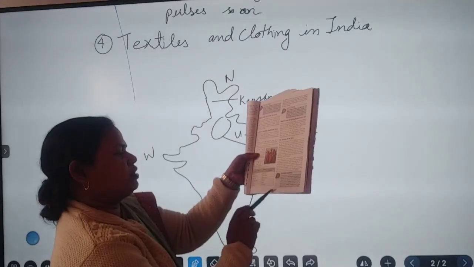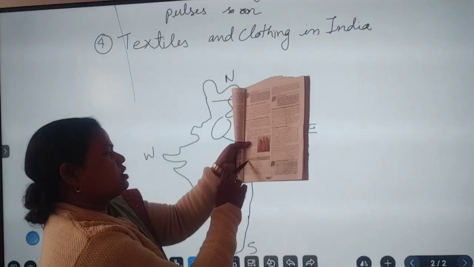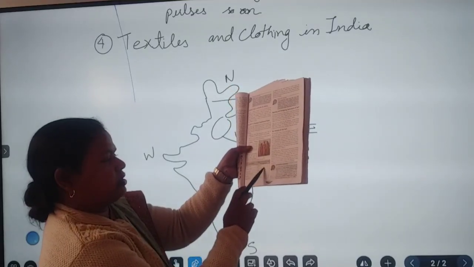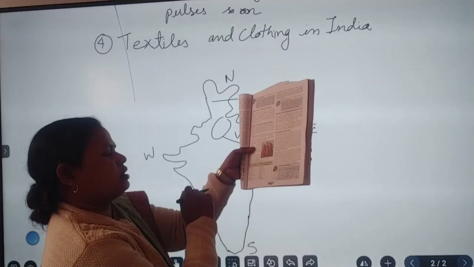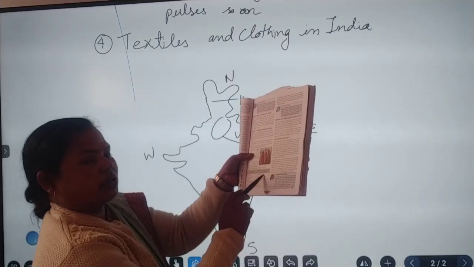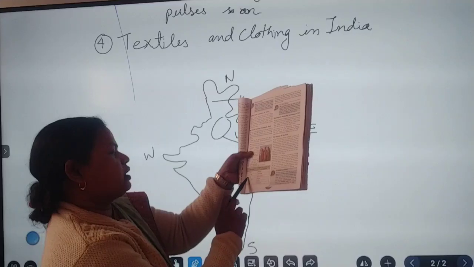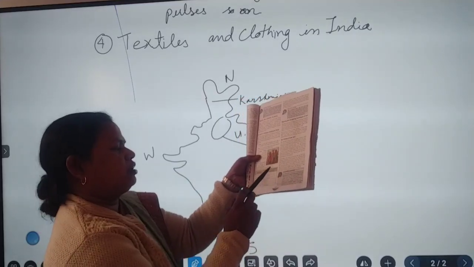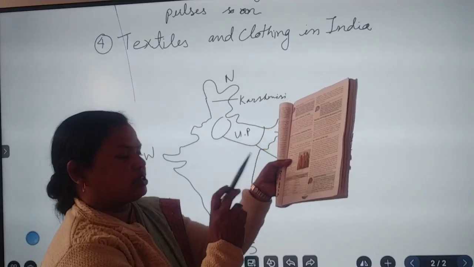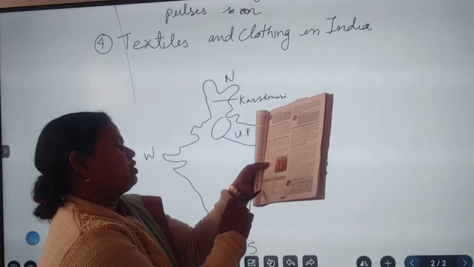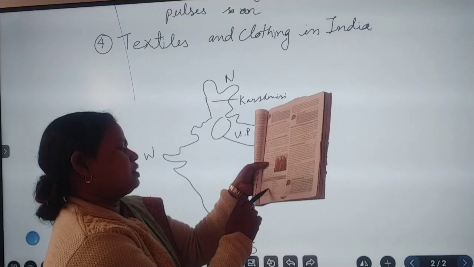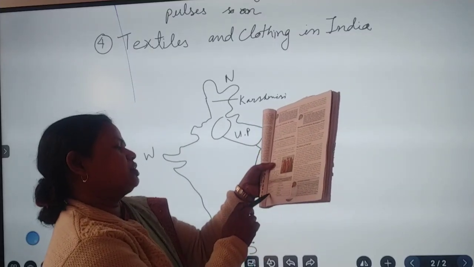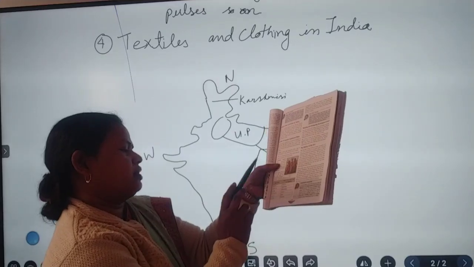See on page number 141, there is a box, the types of sari and the regions where they originated. The first is the Banarasi sari, which started from Banaras. Second, Kanjivaram sari, the most famous sari in Tamil Nadu. Paithani sari of Maharashtra, and in Gujarat, Patan Patola sari.